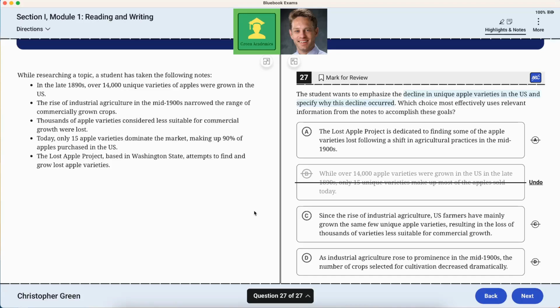Perhaps. As industrial agriculture rose to prominence in the mid-1900s, the number of crops selected for cultivation decreased dramatically. Well, no, because that's not apples in particular, and it's also not in the U.S. in particular, so C is the best answer.